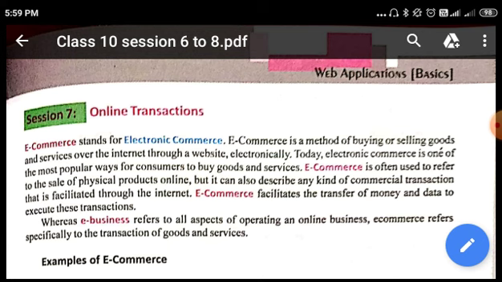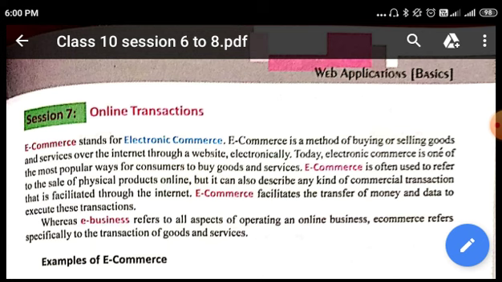Today, electronic commerce is one of the most popular ways for consumers to buy goods and services. I think all of you must have read as well as heard about e-commerce. Various websites we all use for purchasing goods online. We order goods online. Many different examples are like Flipkart, Amazon. These are the two most popular online websites through which we can order many goods. Apart from them, Myntra.com and Shopclues and many other e-commerce websites offer you the facility to purchase goods through the online medium.